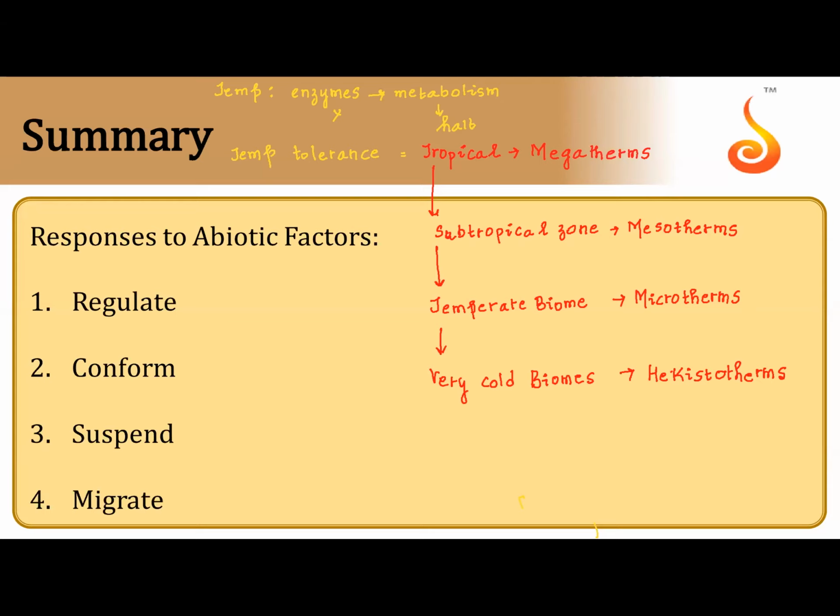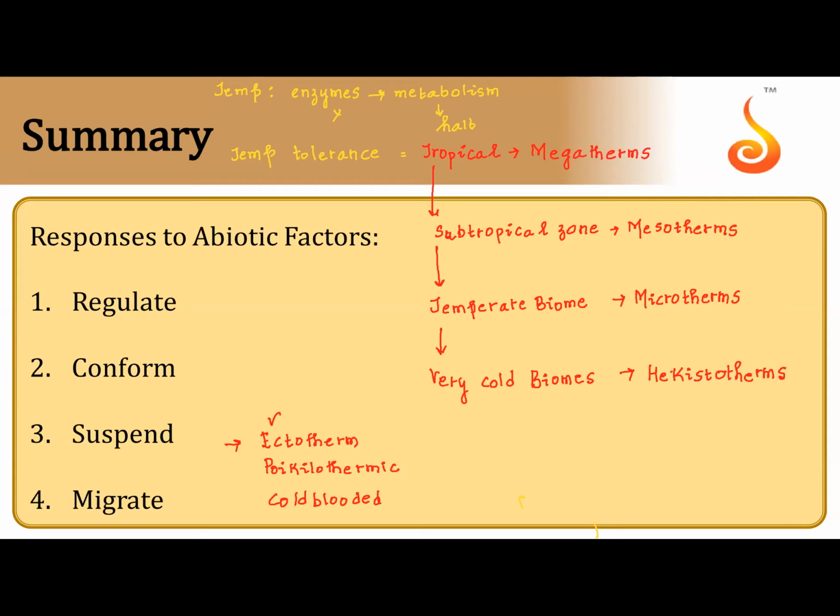Similarly, we have ectotherms, which are otherwise called poikilothermic or cold-blooded animals. Everything is the same. They can't maintain a constant internal temperature. Their temperature keeps on changing with the ambient temperature.